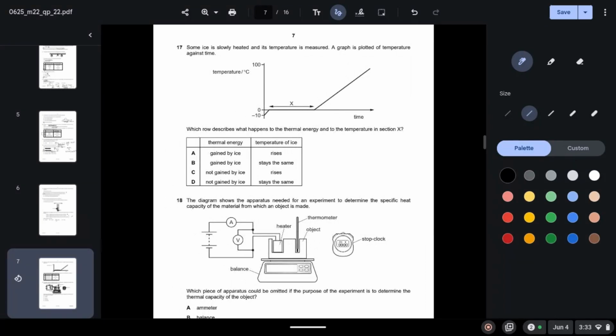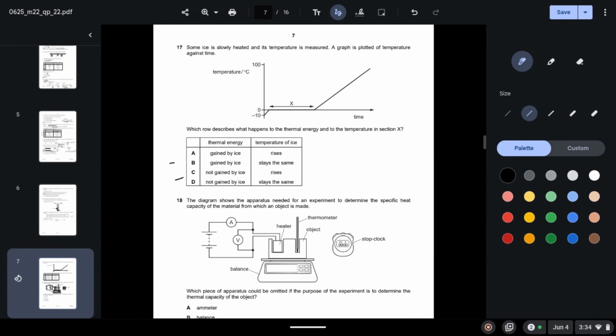17. Some ice is slowly heated and its temperature is measured. A graph is plotted of temperature against time. Which row describes what happens to the thermal energy and the temperature in section X? So we can see that during X there is no change in temperature. So the answer would either be B or C or D.